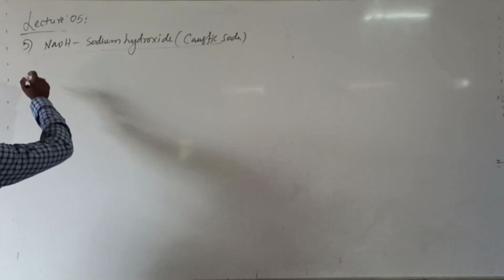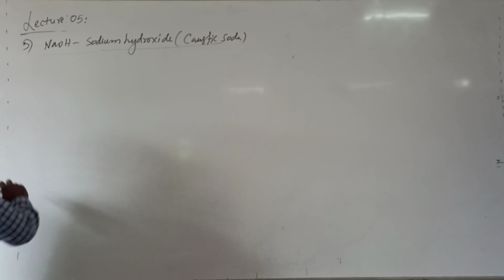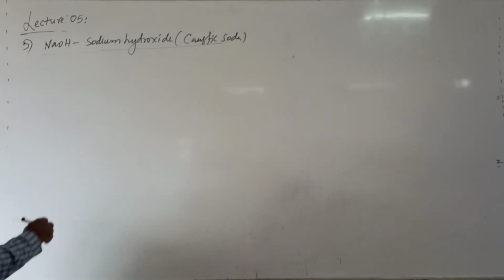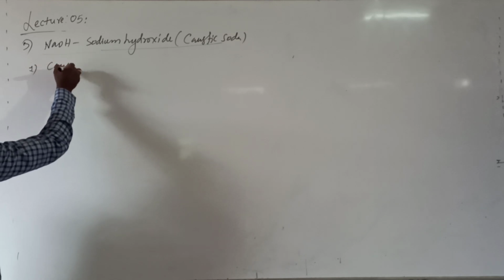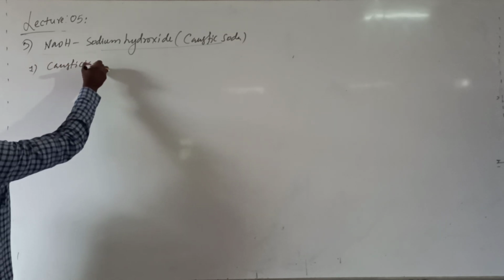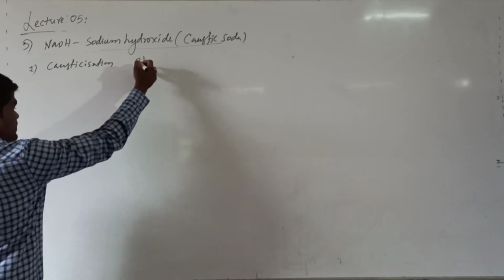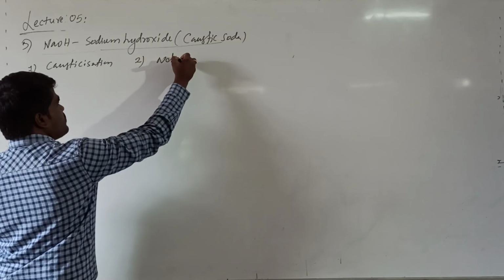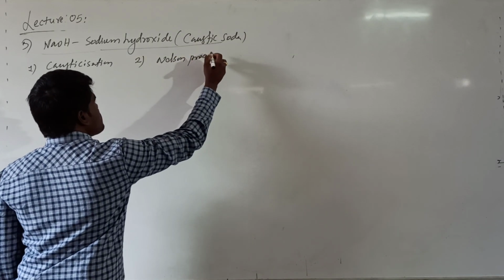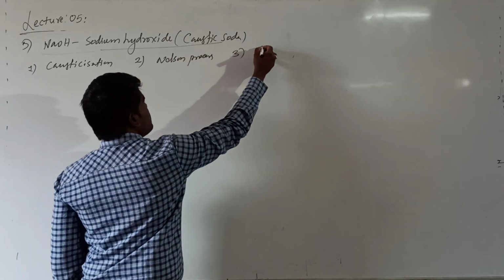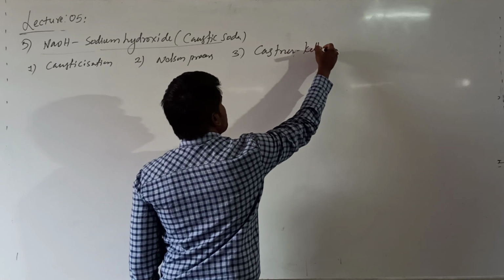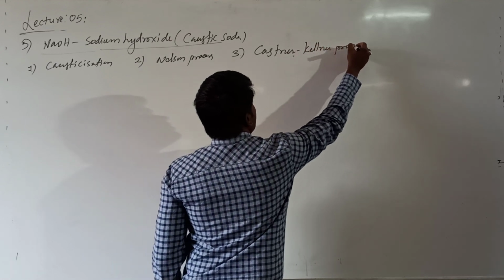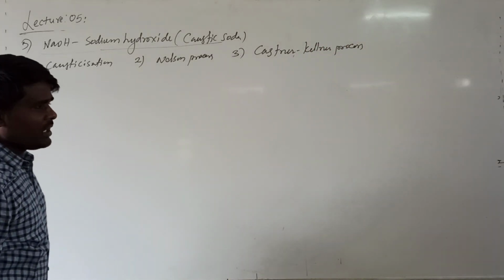Here, if you are talking about the methods of preparation, there are several methods. First method we call plasticization. Second method is the Nelson process. And third method is the Kastner-Kellner process. These are some important methods of preparation of sodium hydroxide.